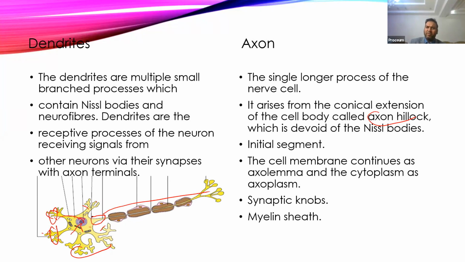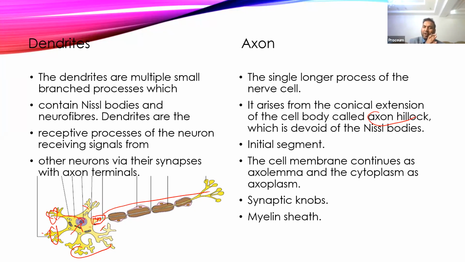The typical feature of the axon hillock is that it contains a very high number of voltage gated sodium channels on its cell membrane. So here the cell membrane has a high concentration of voltage gated sodium channels. And whenever the firing level is reached, these voltage gated sodium channels open, and a large amount of sodium will enter the axon hillock and cause an action potential.